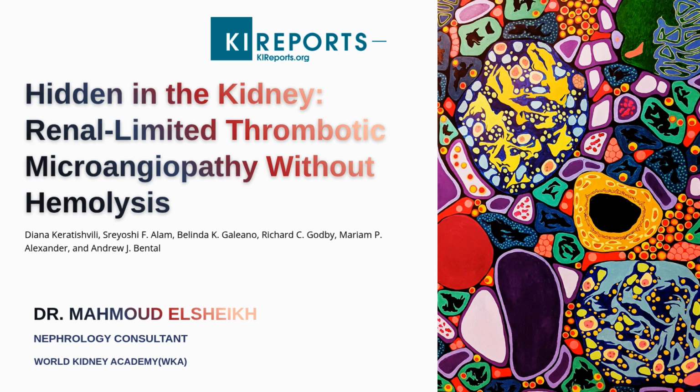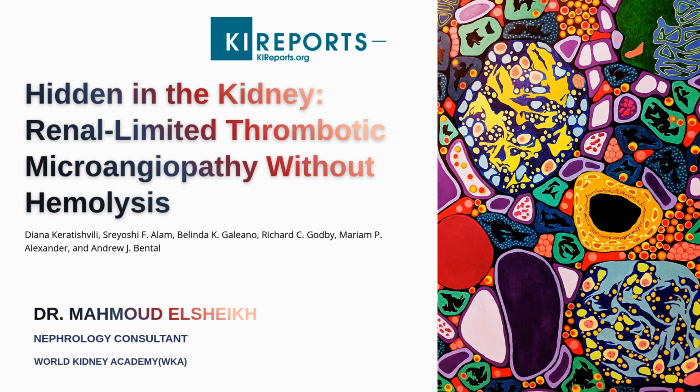Today, we will discuss a very interesting and recently published topic, Case Reports in Kidney International: renal-limited thrombotic microangiopathy without hemolysis, and a typical case. Most of us are trained to think about thrombotic microangiopathy when we see the classic triad of hemolysis, thrombocytopenia, and organ injury. However, this article reminds us that some patients may have severe kidney-limited TMA despite having no obvious hemolysis and sometimes even relatively preserved platelet count.